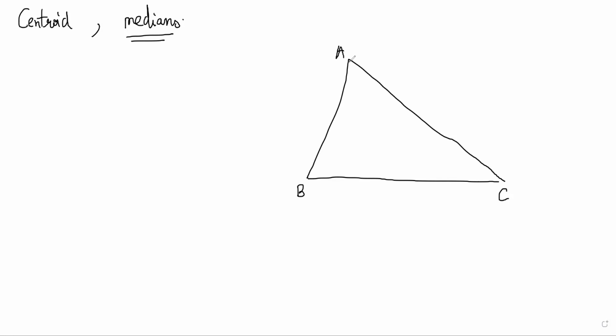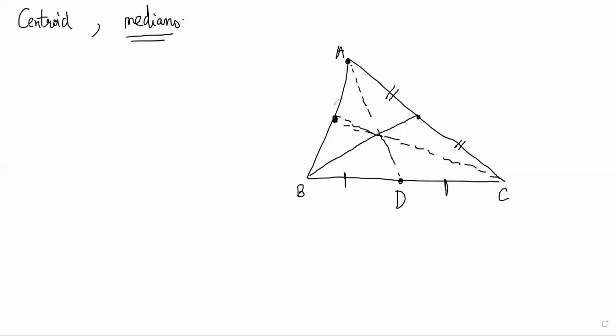So what are medians? Medians are lines from each vertex to the opposite midpoint. That line is the median. This is the midpoint. Similarly, from here to the midpoint here, that would be another median. And from here to here, midpoint would be another median. All the medians are concurrent.